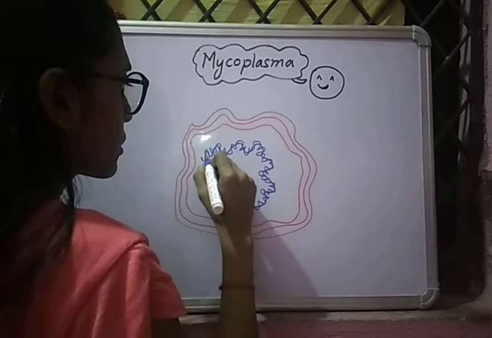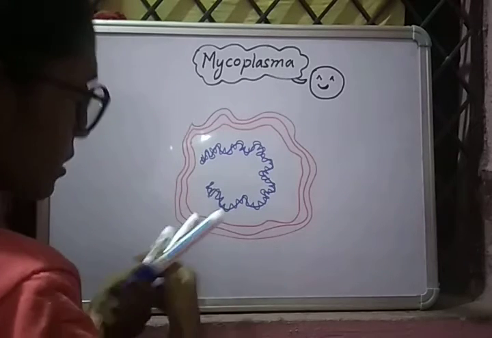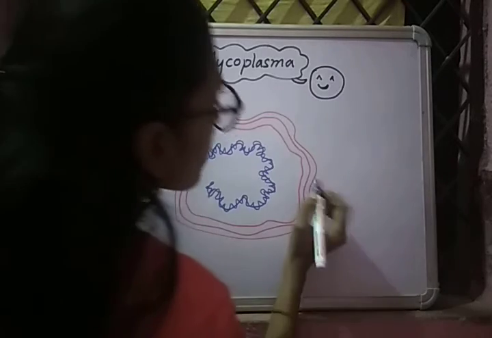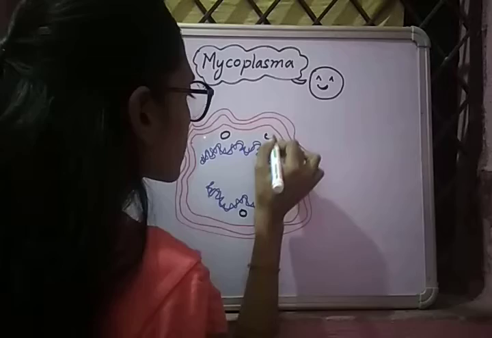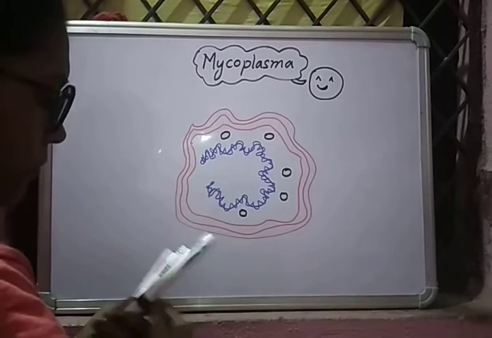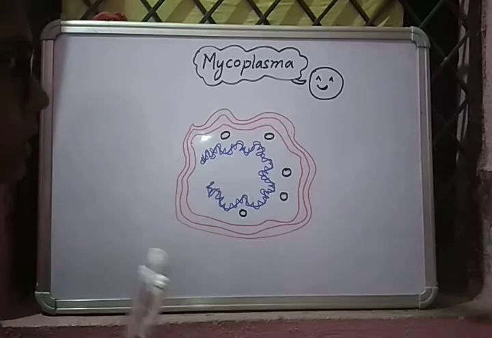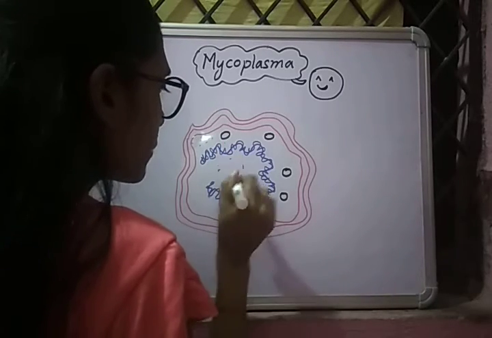Okay. So this is a peculiar character. And now I should draw some ribosomes. It contains 70S ribosomes in which RNA is present. So let's name it and complete our figure.